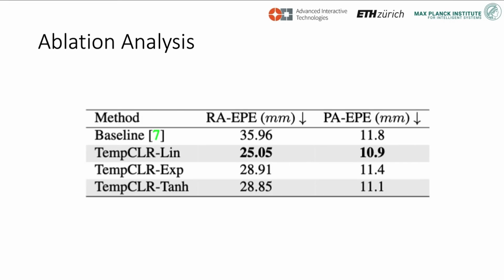In addition, we investigate the effect of different sampling strategies. We compare linear sampling, exponential sampling, and sampling using the absolute value of the hyperbolic tangent function. We see that the linear sampling leads to the best performance.